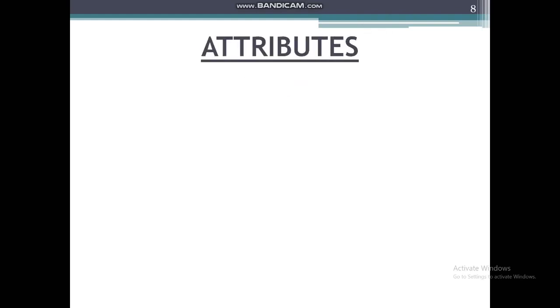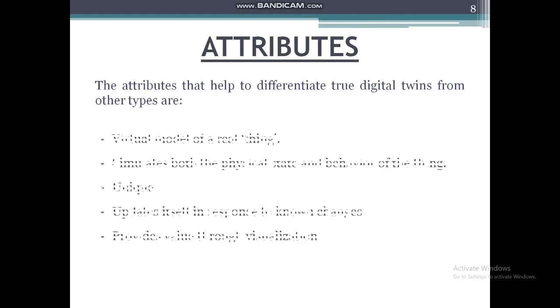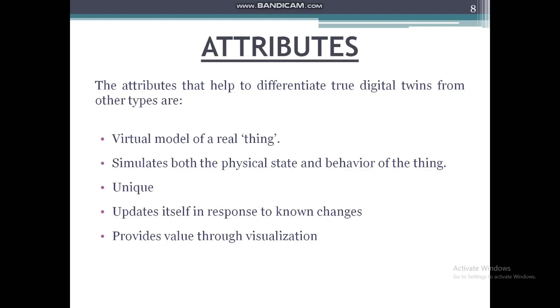Next are the attributes of a digital twin. The attributes that help to differentiate true digital twins from others are: first, a digital twin is a virtual model of a real thing. Second, it simulates both the physical state and behavior of the thing. Third, it is unique and associated with a single specific instance of the thing. It is connected to the thing, updating itself in response to known changes to the thing's state, condition or context. And the last, a digital twin provides value through visualization, analysis, prediction or optimization.